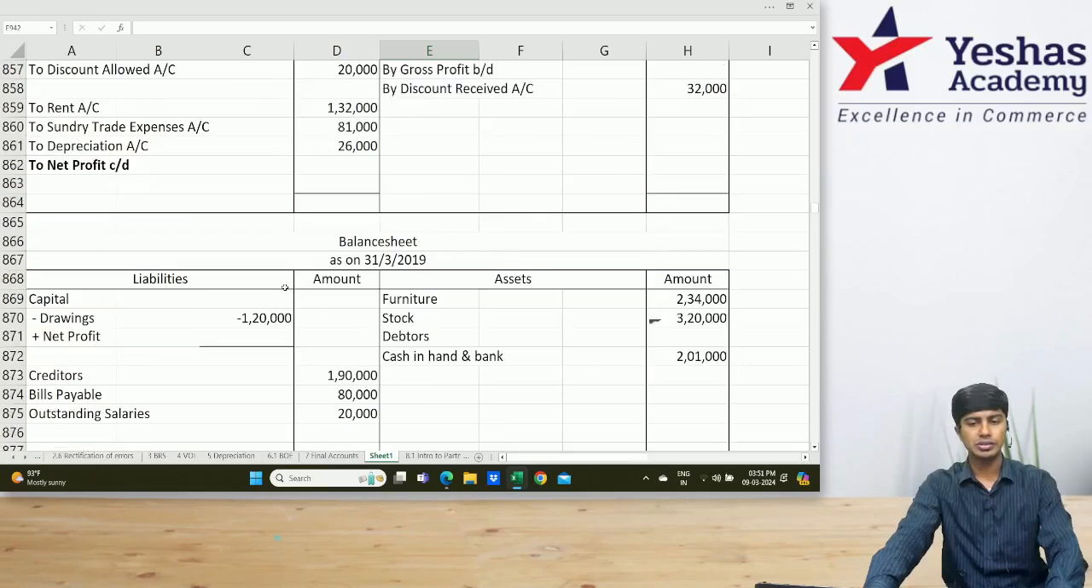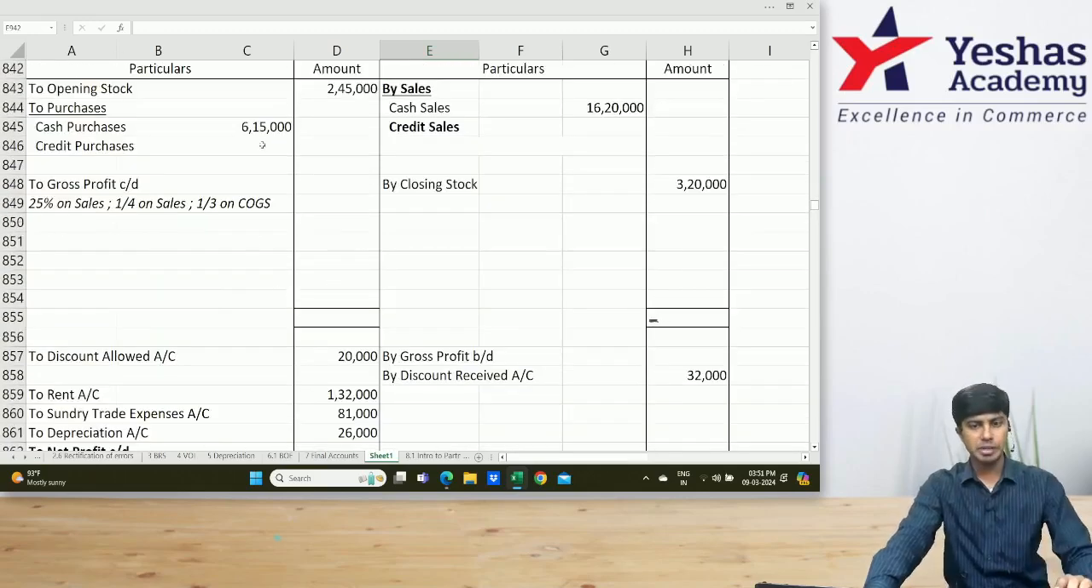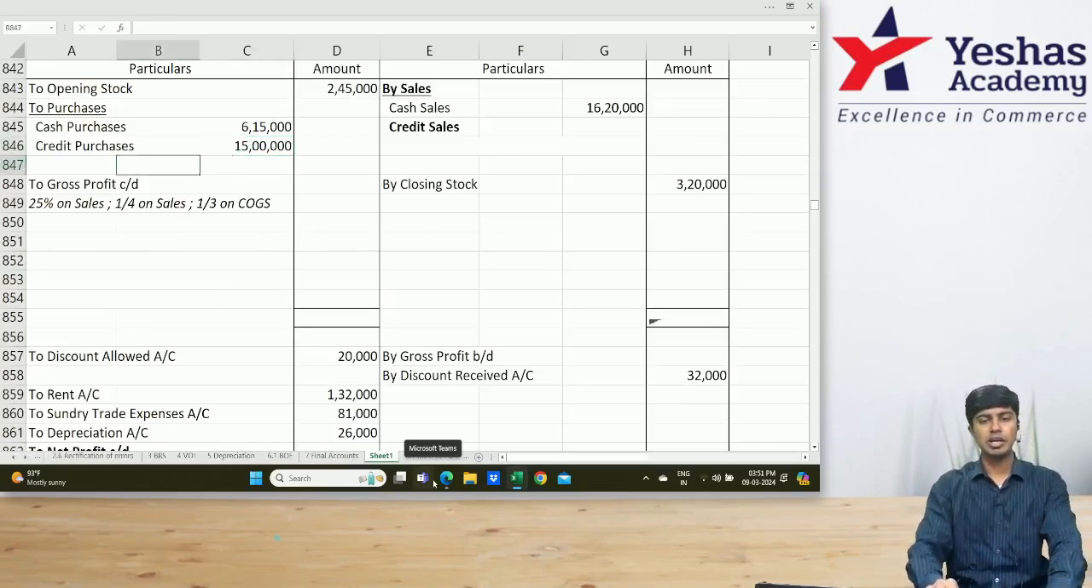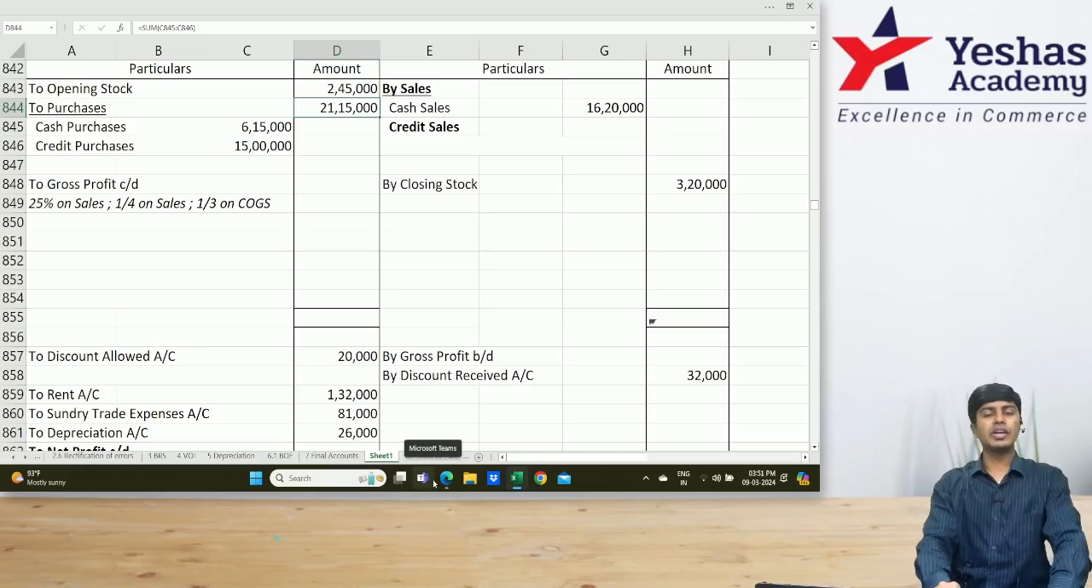Come to trading account. Credit purchase is how much? 15 lakh. Total purchase will become how much? 21 lakh. Very good. 21 lakh 15,000 is our total purchases. Am I right? Yes. Now if you see, actually the door is open.